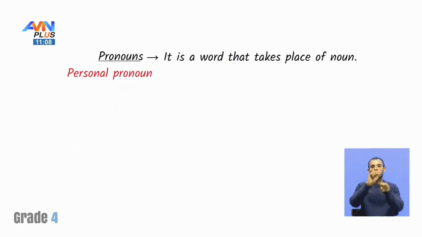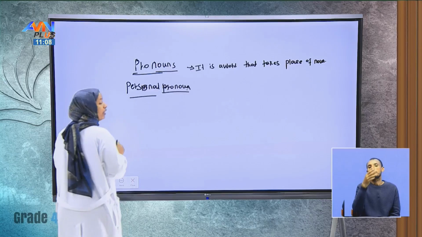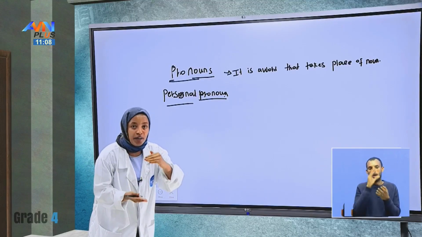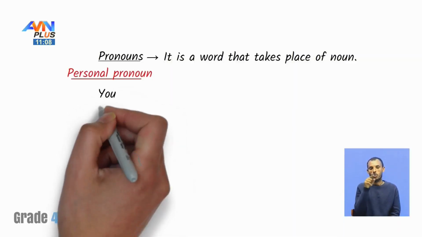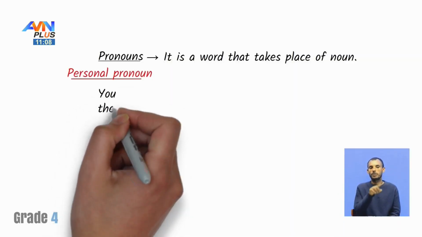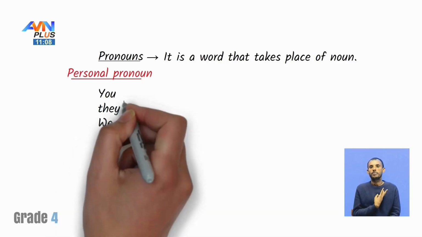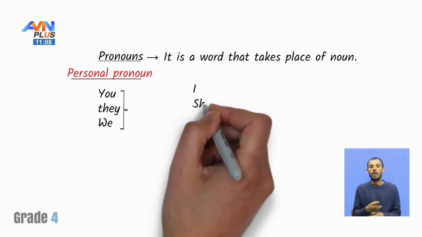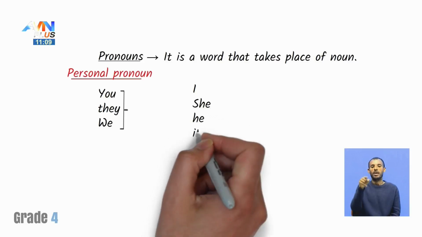So, when we come to personal pronouns, we can have 7 of them. Let me start with plural pronouns, and down there, singular pronouns. Let me show you. You, they, we. Here it is: you, they, we, I, she, he, it.